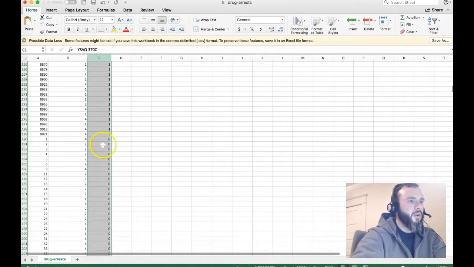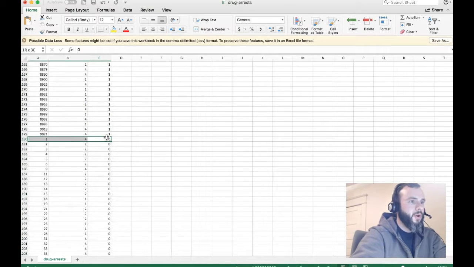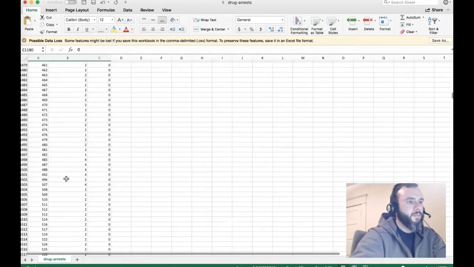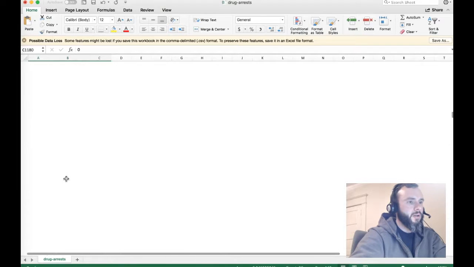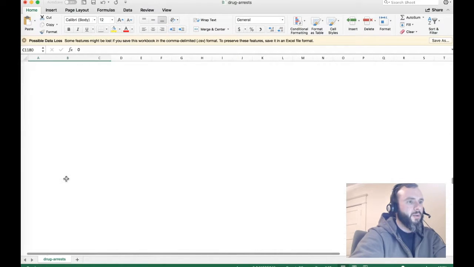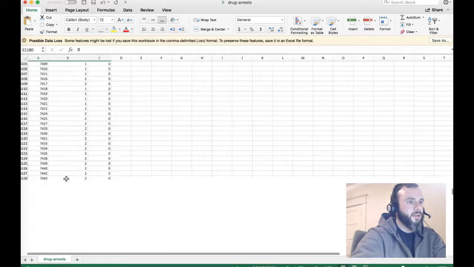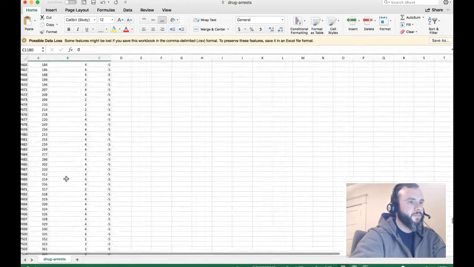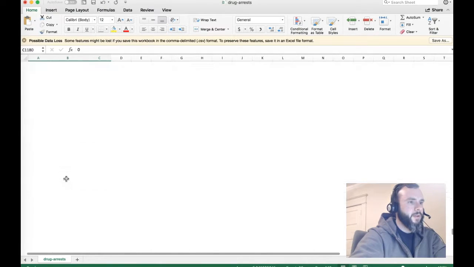I don't care about any of these 0 people or below, so I'm just going to highlight that row, and notice I can highlight whole chunks now. I'm cutting off right here where my last 1 is. So I'm going to go down to the bottom, and it's going to take me forever. You have to be careful not to accidentally click on something else. Just getting down there. Okay, near the end.